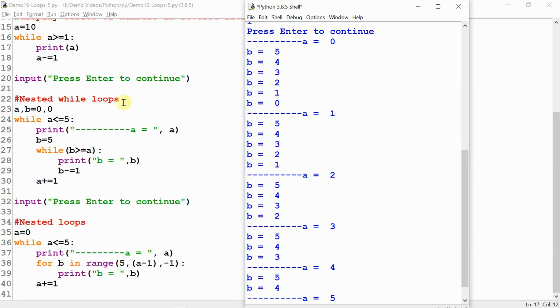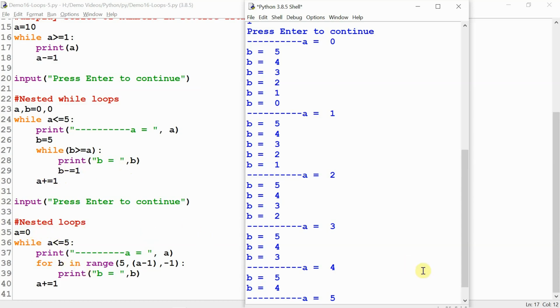A is 1, so output variable B is displaying 54321. A is 2, variable B is 5432. A is 3, variable B is 543. And A is 4, variable B is 54. A is 5, variable B will also be 5 because the inner loop has the condition B greater than or equal to A. The same thing is being done by the next example in line 35.